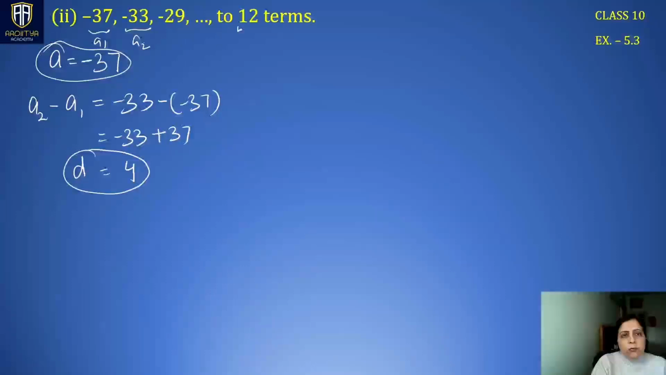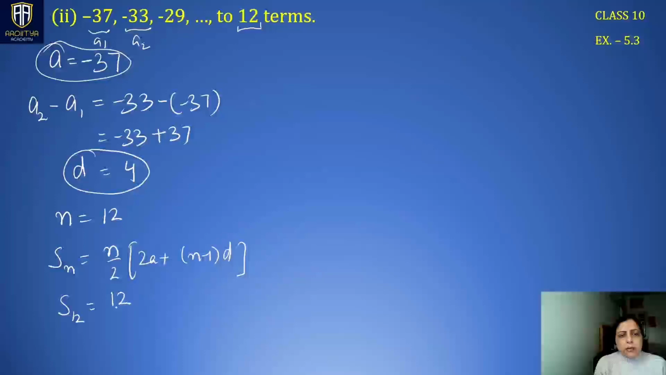Here we have to find the sum of the first 12 terms, starting from minus 37, up to 12 terms. So n here becomes 12. Again the formula is n by 2 times (2a plus (n minus 1) d). So we have to find S12. n is 12, divided by 2, times 2 multiplied by a, where a is minus 37, plus n minus 1, which is 12 minus 1, times d, which is 4.